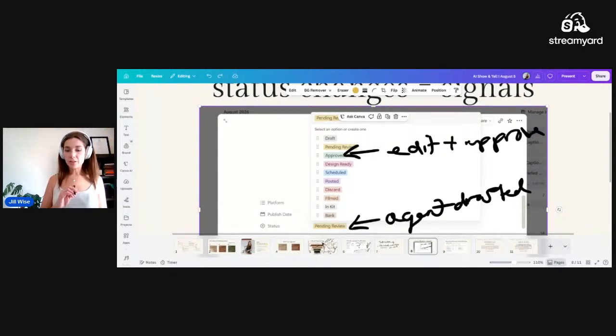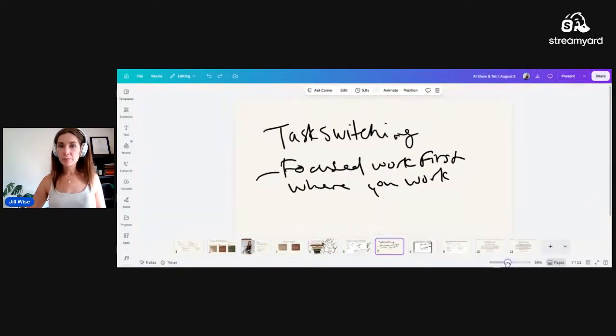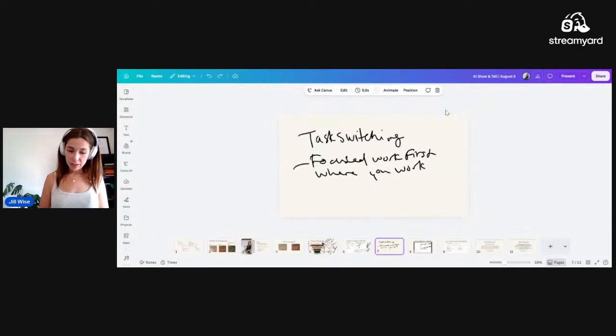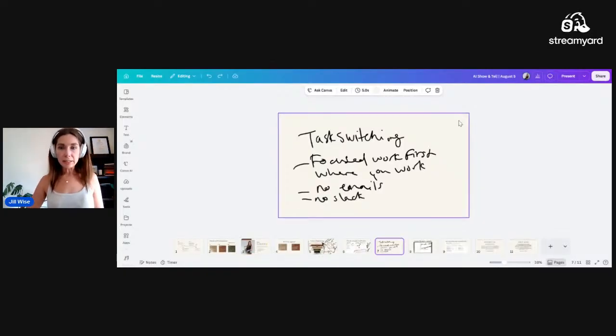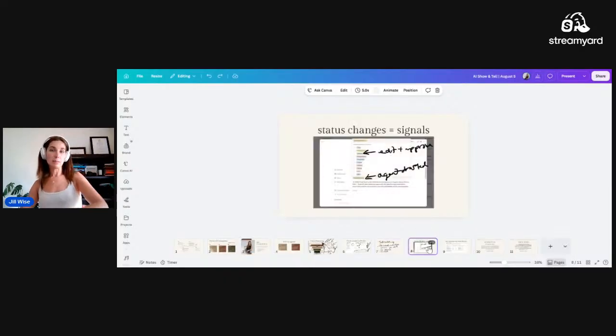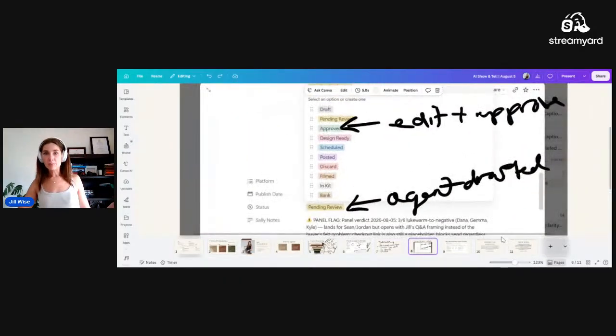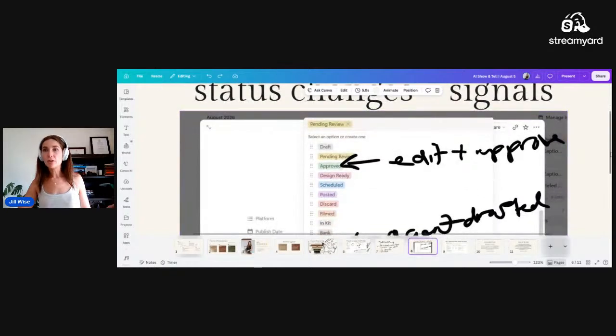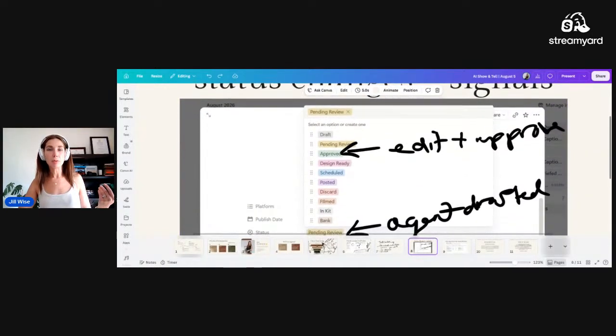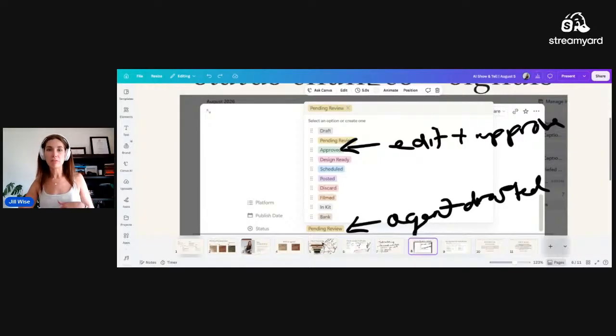Remember that I have still not gone into a single platform other than Notion, which is why this task switching is so important. If we zoom back out, I don't have to go into emails, no Slack, no getting lost in analytics. It's all right here where I need it to be. Obviously, if I need to check something, if something doesn't seem quite right, then I will go into these platforms. But for the most part, on a typical day, I don't need to jump around between platform to platform to get all of the information that I need. So when we are setting it up this way, you're able to do that.